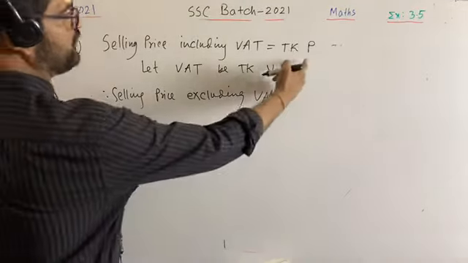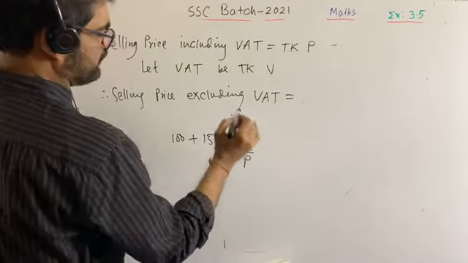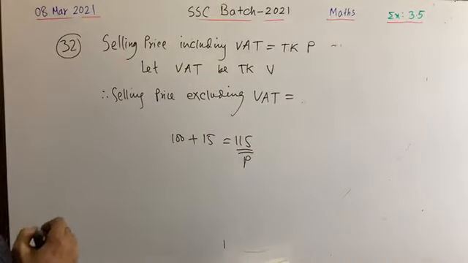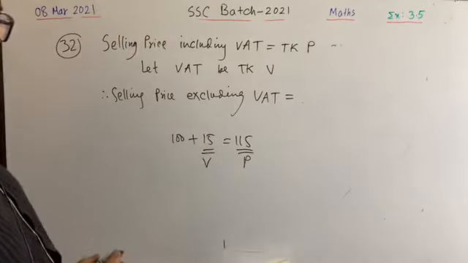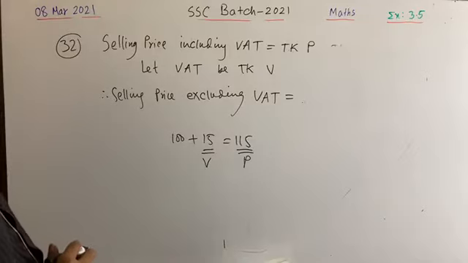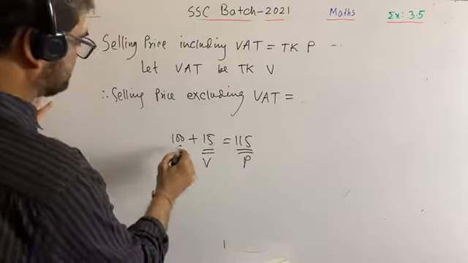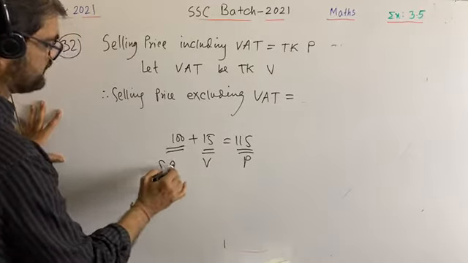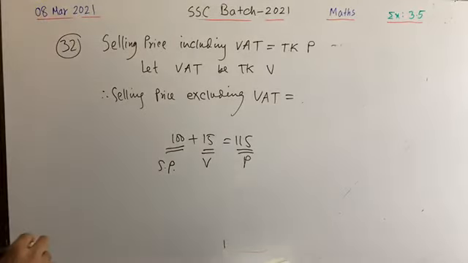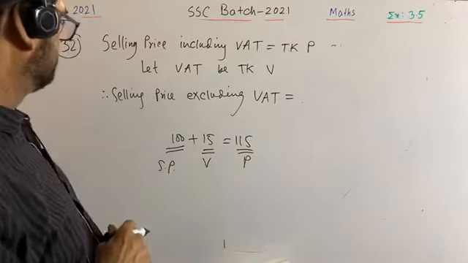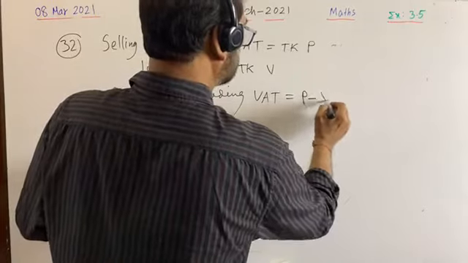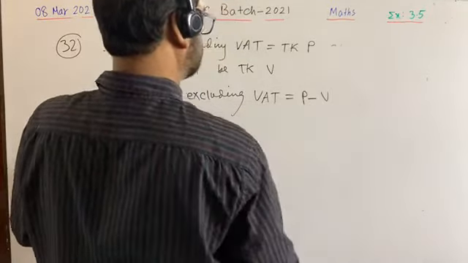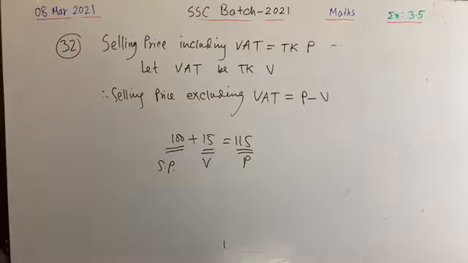This total is P, which is equal to taka 115, and this is VAT, this is V. This 100 is only the selling price, that is excluding VAT. So the selling price excluding VAT is P minus V. Please try to understand.